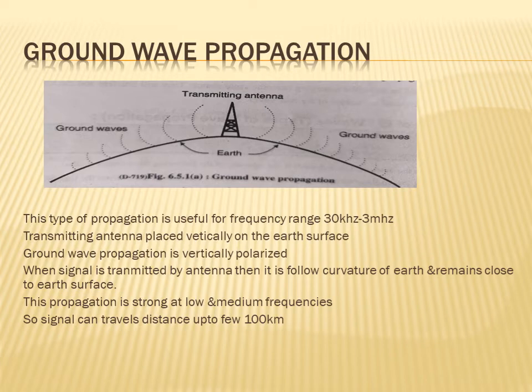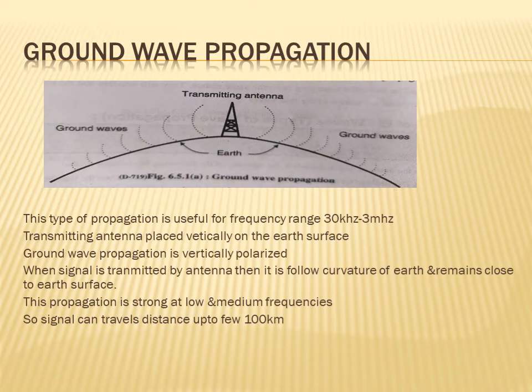This type of propagation is strong at low and medium frequencies. So the signal can travel a distance up to a few hundred kilometers. This ground wave propagation is used for the distance of 100 kilometers.